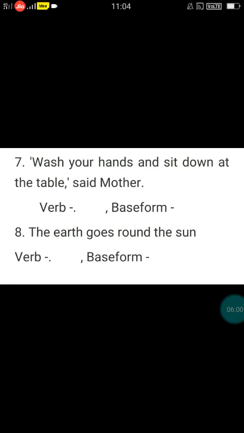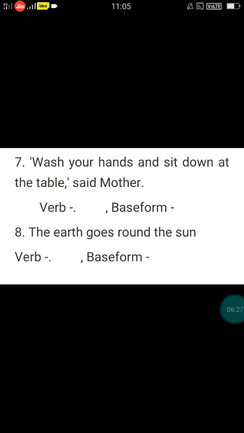Seventh one. Wash your hands and sit down at the table, said mother. Here, I can identify more than one verb in this sentence. So if you observe clearly, you can identify them.